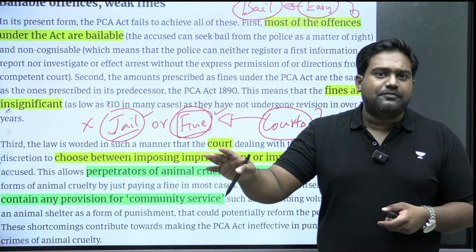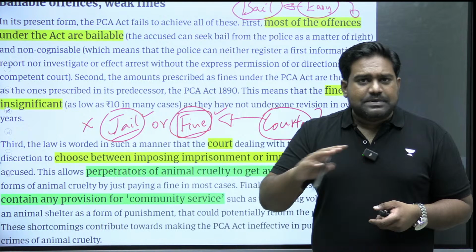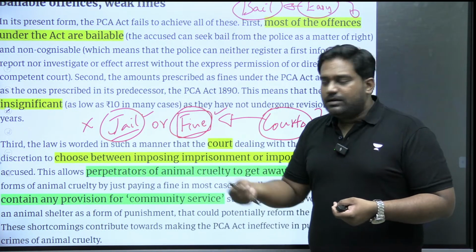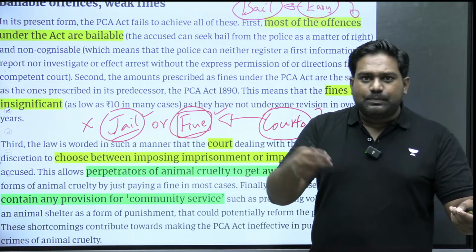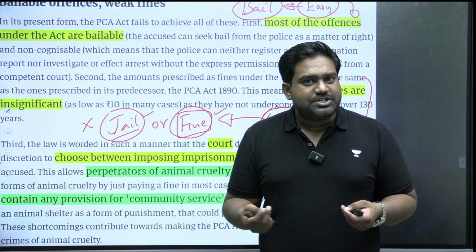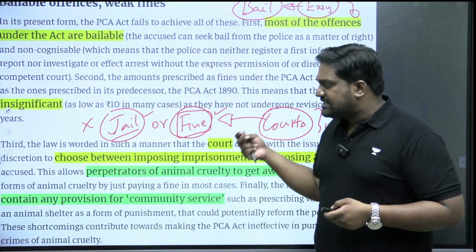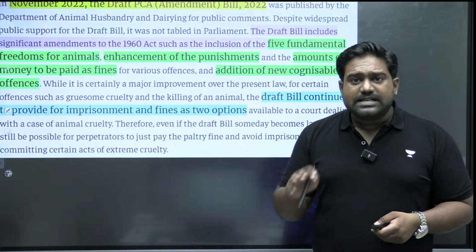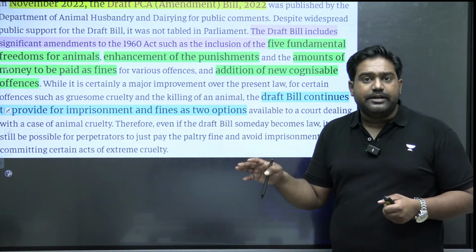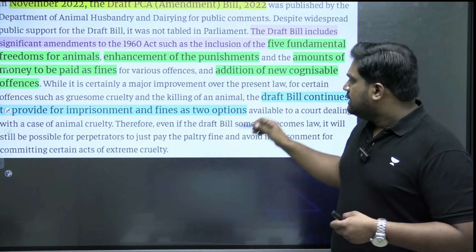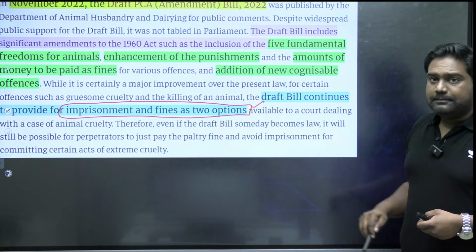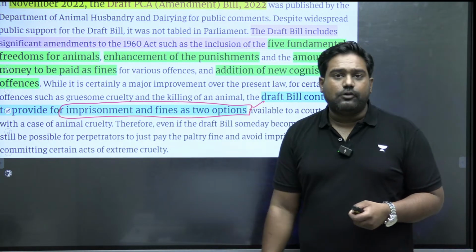Unless and until it's a very horrific case, right? Jail or imprisonment is not awarded. The courts simply impose a meager fine. Under the law, the fine is somewhere between 10 rupees to a few hundred rupees, which is nowhere sufficient to establish a deterrent against these crimes against animals. So these are major shortcomings under the Indian law. Is that clear? Giving the option of imprisonment or fine has been one of the major flaws here.